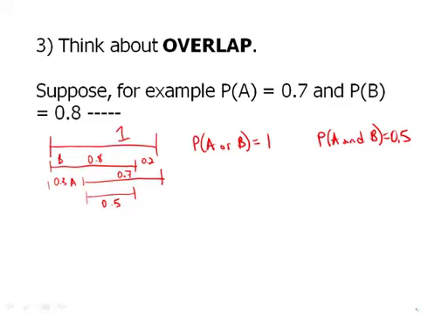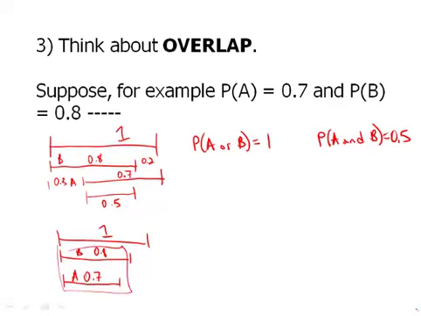What if we try to make the overlap a maximum? Then we push everything to the same side. Here's our 1, here's our B, pushed to the left side, that's our 0.8. And we'll push A to the left side also. It turns out that the OR region is just the probability of B now, because A is inside B. And the probability of A and B is now just the size of A, because everywhere A is, B is also.